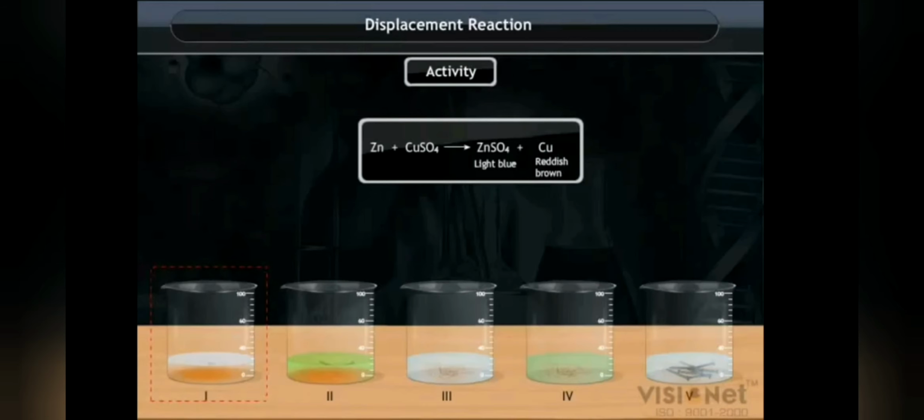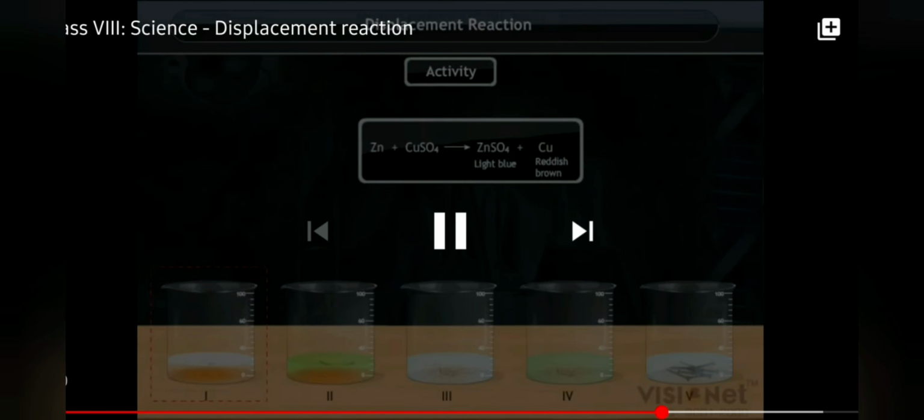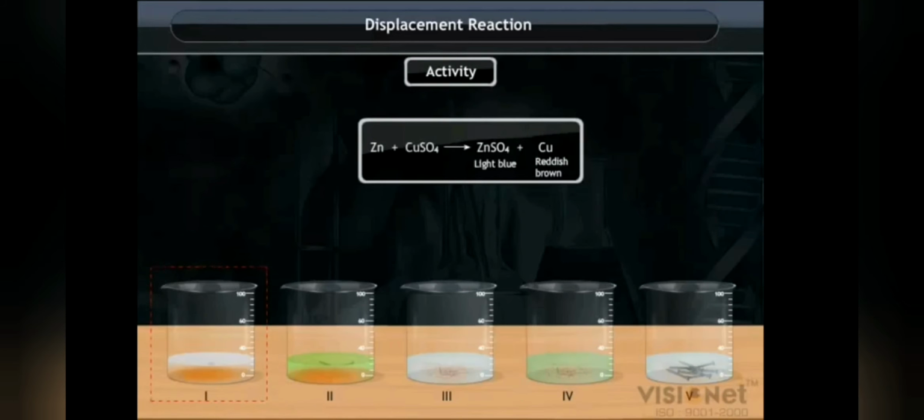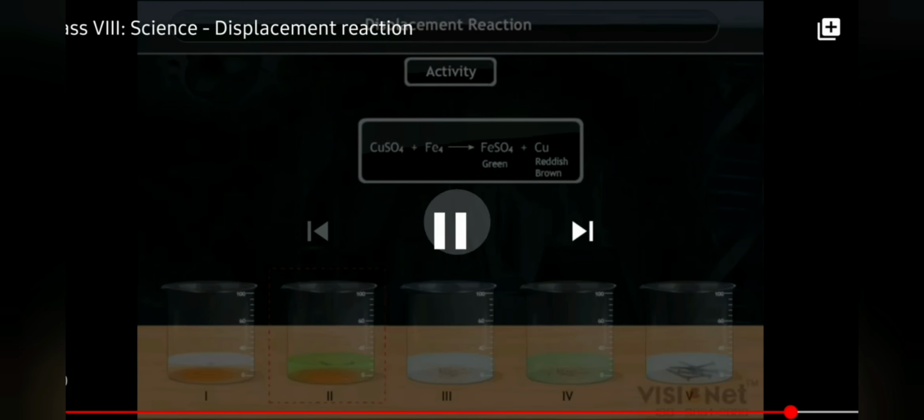Okay, then next. Zinc reacts with CuSO4 solution to form zinc sulfate, ZnSO4, and copper. Because of this, the blue color of copper sulfate disappears and a reddish brown substance, that is copper, gets deposited at the bottom of the beaker. Similarly, in beaker 2, iron replaces copper from the copper sulfate solution.